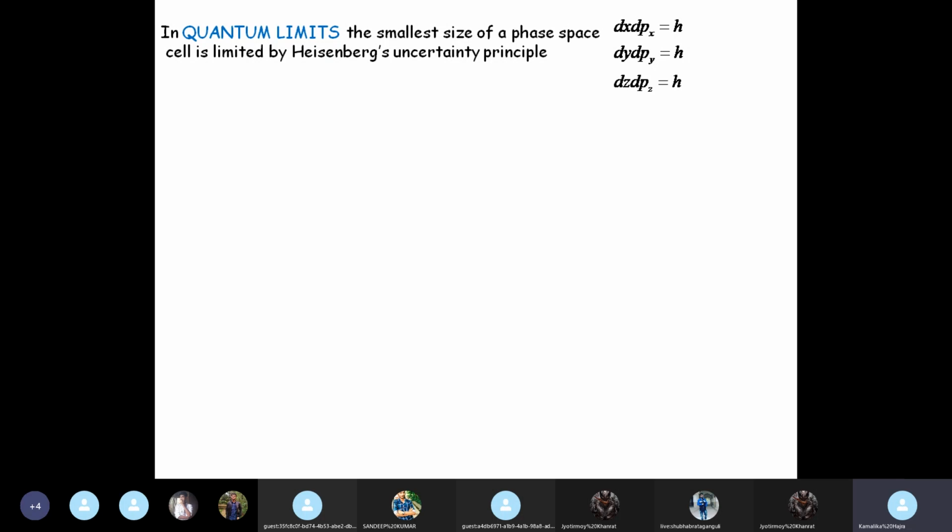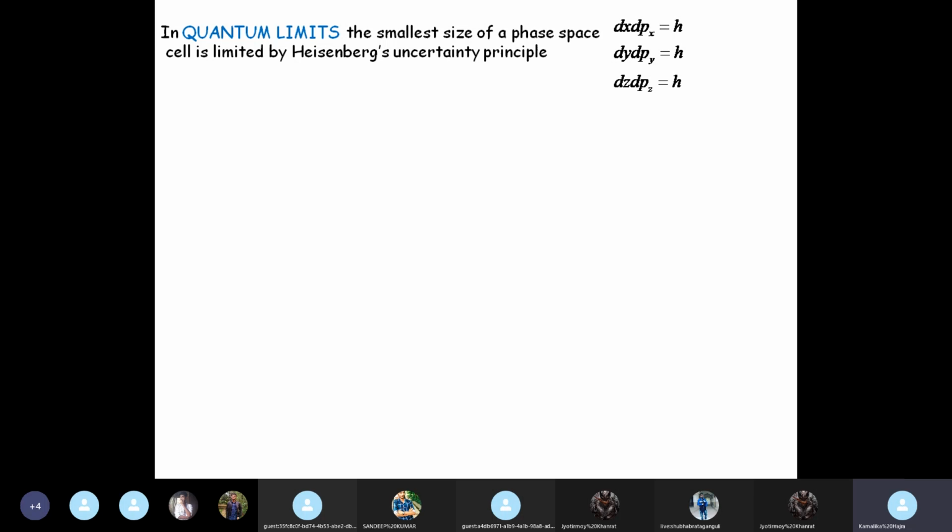So the minimum value of dx dpx has to be h. It cannot be less than that, because that is the restriction given by Heisenberg's uncertainty principle. The errors cannot be any less than that.